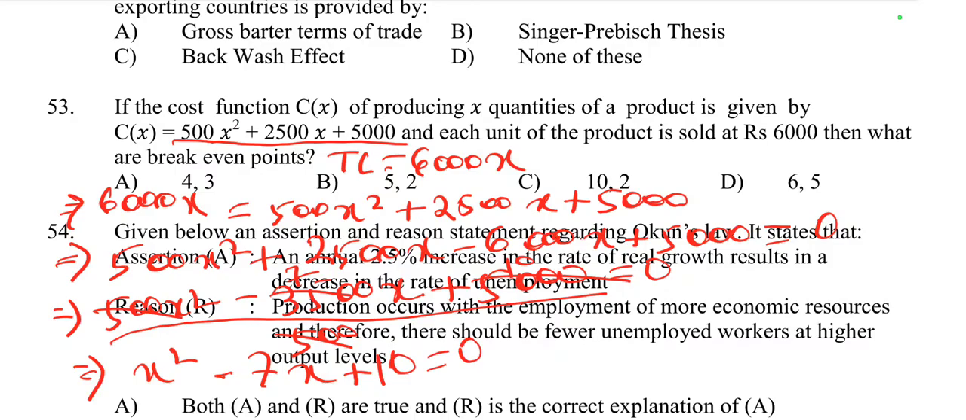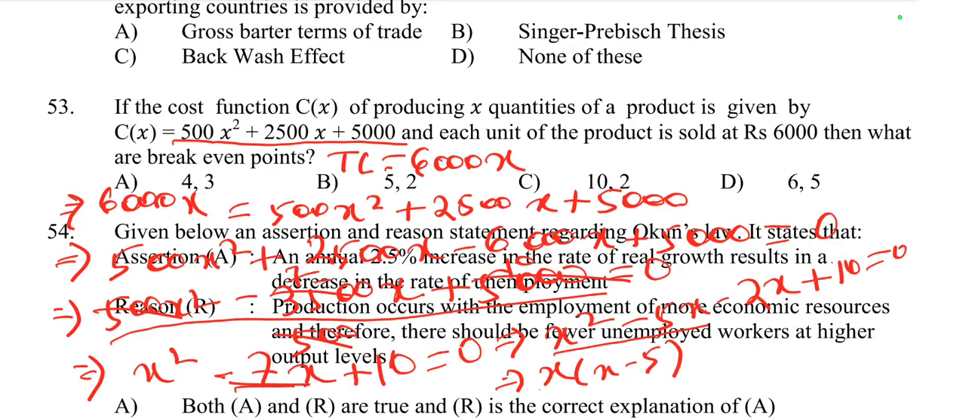Here we solve the equation and get the value. To solve it, we use the factorization method. So x² − 7x is factorized as x² − 5x − 2x + 10 = 0. From the first two terms we take x as common, so x(x − 5), then from these two we take −2 as common, so −2(x − 5) = 0.